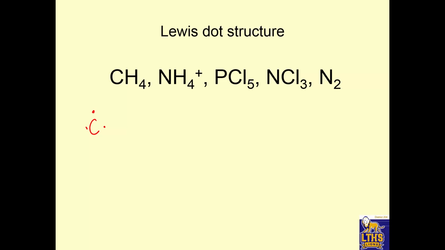CH4. Here's carbon's dot structure, and here's hydrogen's dot structure. So which one can make the most bonds? Carbon, so I put it in the middle. And I know I have 4 hydrogens, so I'll line them up around that atom because I know they get a bond. And I'll put the one dot from hydrogen in. Now, anytime you have 2 dots, you erase in between atoms, replace with a bond because a line means a bond. Okay, and a bond means 2 electrons.